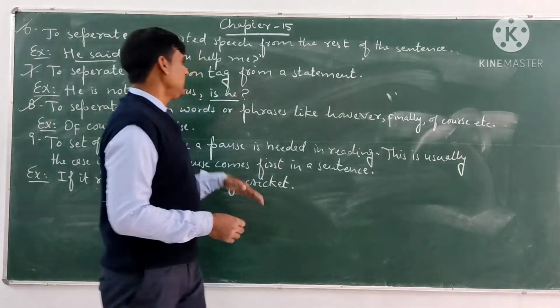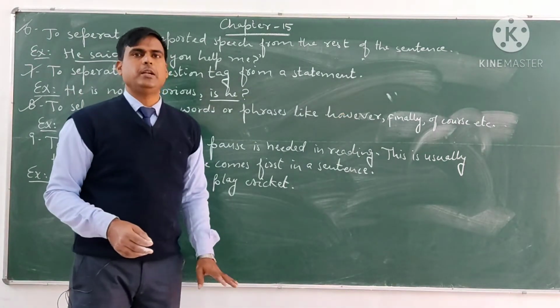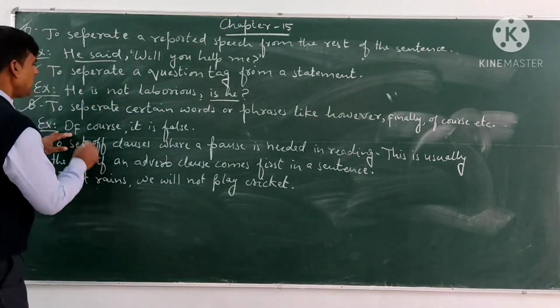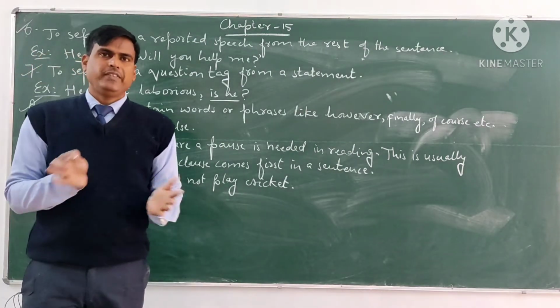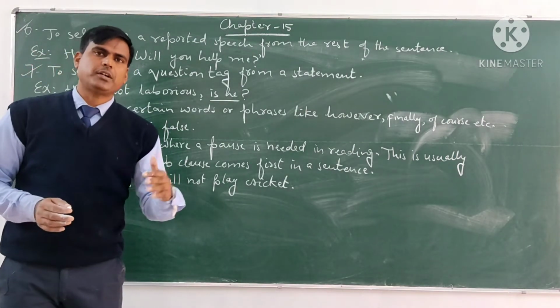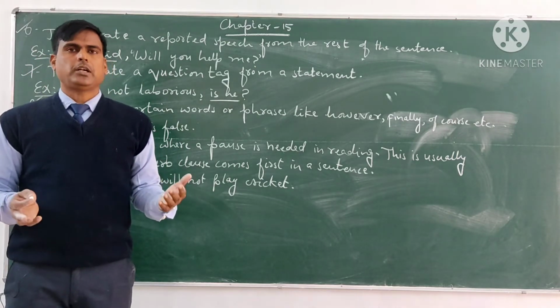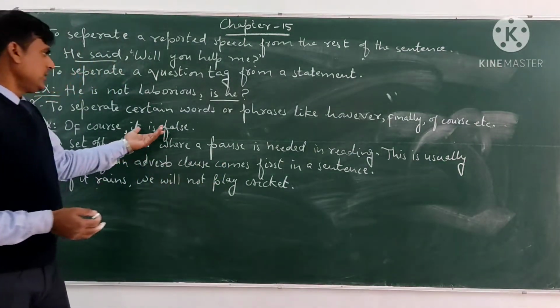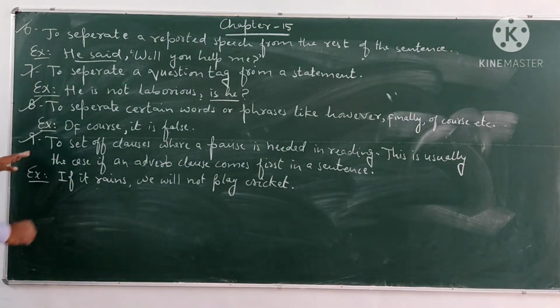So we separate the words and phrases like however, finally, of course with the help of comma. For example, of course, comma, it is false. Of course, we take a simple pause, a short pause, that's why we use the comma. Of course, comma, it is false.